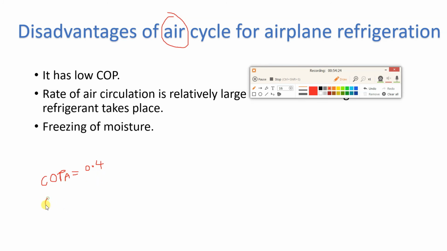Now if you consider the COP of a refrigerator which uses a vapor compression refrigeration system, that COP is around 3.5. So you can understand the difference in coefficient of performance. When you are using air as refrigerant in an aircraft, COP is 0.4. But when we are using a refrigerant in a vapor compression refrigeration system, COP is 3.5. So this is the reason why we use vapor compression refrigeration systems in home appliances.